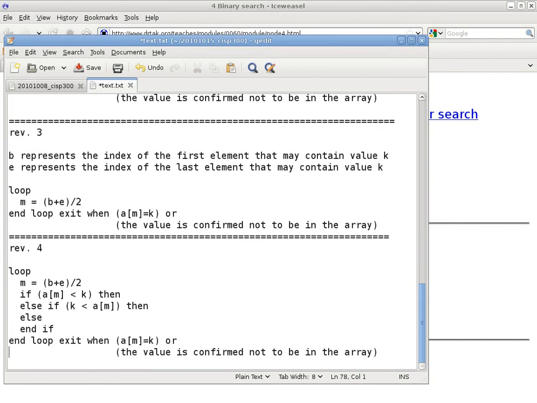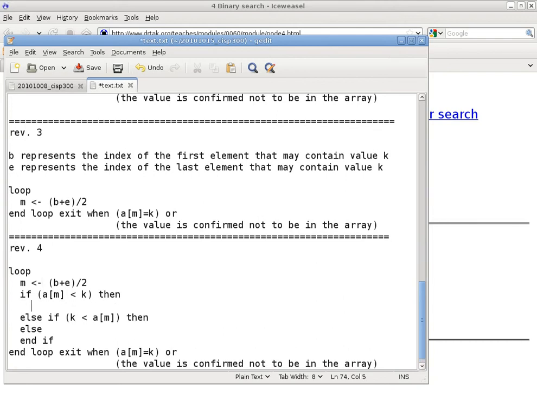I used the wrong symbol for assignment. Should have used the left arrow. So I want to change that back to the left arrow. Any questions at this point? No questions. Okay.